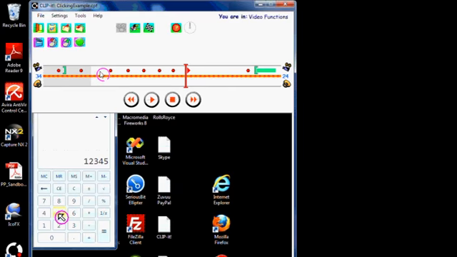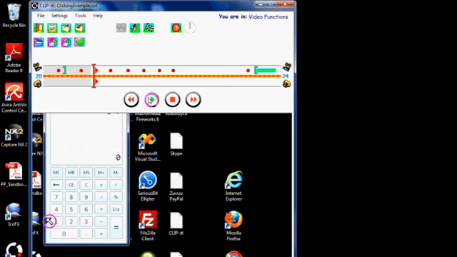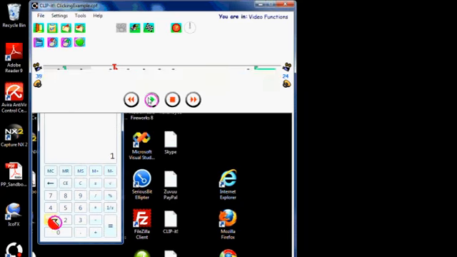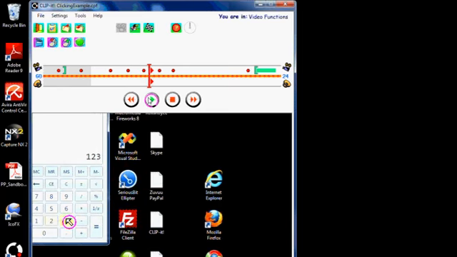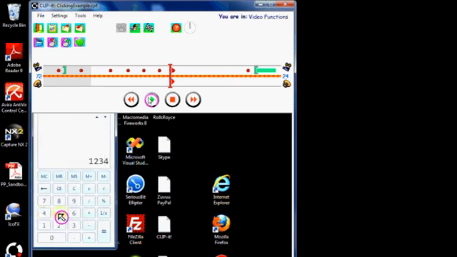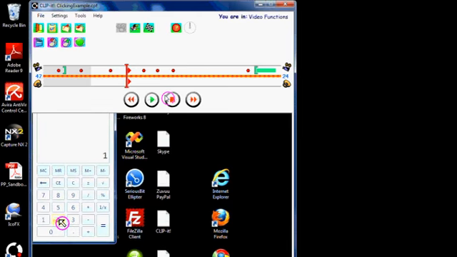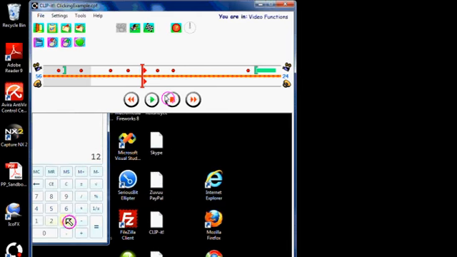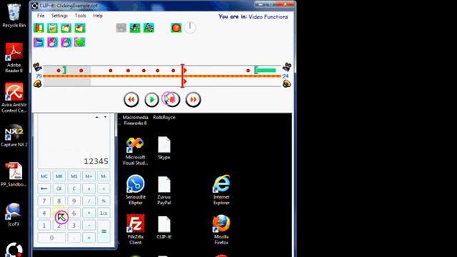It's looking good. Let's just try it from the beginning of the clicks. Let's go all the way back, in fact. So there's 1, 2, 3, 4. Yeah, even now it's a little late. Let's just move it back a little bit. Let's just try that once more. 1, 2, 3, 4. That looks fine now.